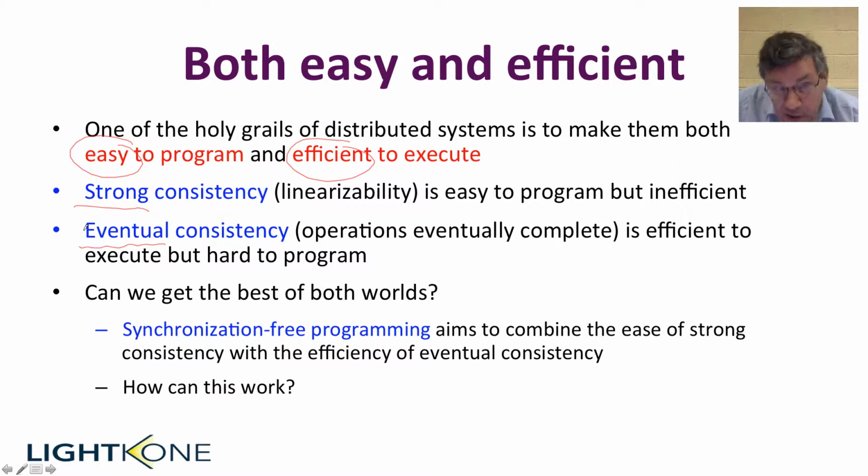The other extreme is eventual consistency, where you can have many operations concurrently in the system, and they each will eventually complete. This is much more efficient, but it's hard to program because the operations don't know about each other, and each one doesn't know in which degree of completion the other ones are. So the question is, can we get the best of both worlds? Can we combine the ease of strong consistency with the efficiency of eventual consistency? This leads to an approach which we've called synchronization-free programming.